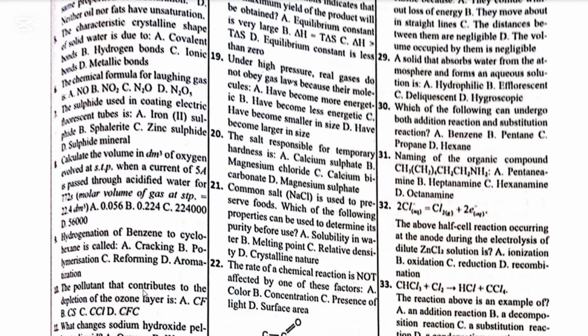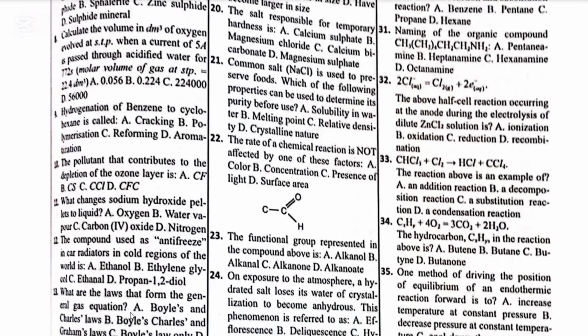Number 10. The pollutant that contributes to the depletion of the ozone layer is CF, CS, CCl, CFC. So number 10, the answer is D. That is chlorofluorocarbon. Number 11. What changes sodium hydroxide pellet to liquid? A. Oxygen. B. Water vapor. C. Carbon dioxide. D. Nitrogen. The answer is B, which is water vapor.